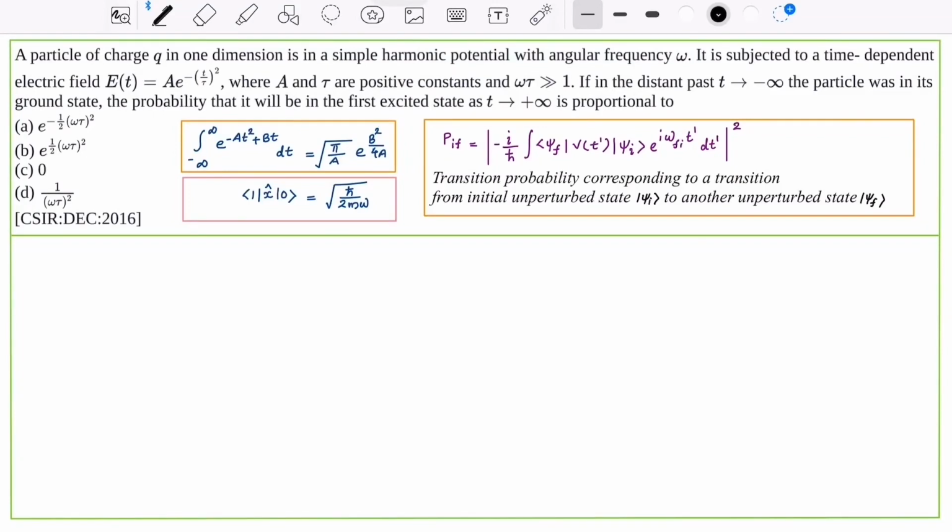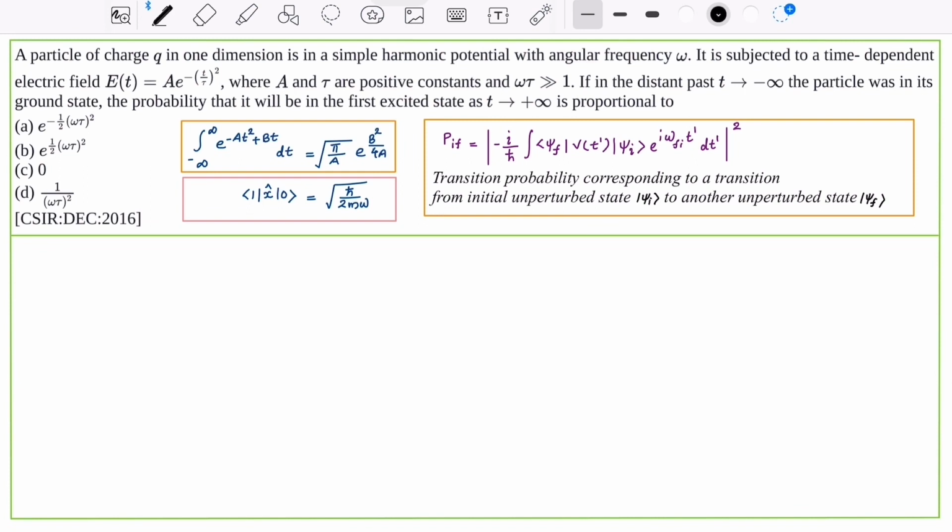Problem 96, Quantum Mechanics. The question is: a particle of charge q in one dimension is in a simple harmonic potential with angular frequency omega. It is subjected to a time-dependent electric field E(t) equal to a e raised to minus (t by tau) whole square, where a and tau are positive constants and omega tau is much greater than 1. If in the distant past, t tending to minus infinity, the particle was in its ground state, the probability that it will be in the first excited state as t tending to plus infinity is proportional to.